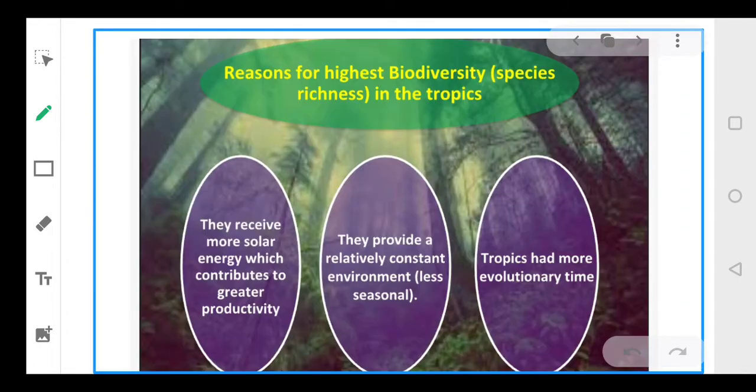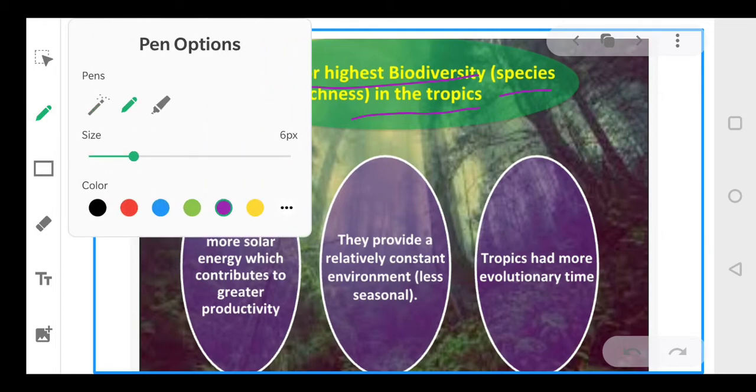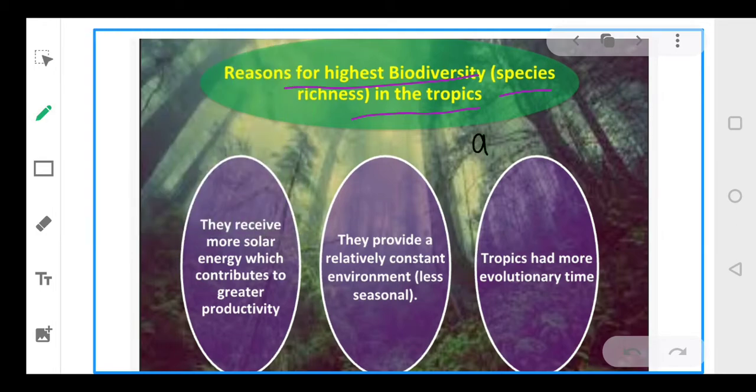So basically there are 3 reasons for such high biodiversity or species richness which has been observed in the tropics. The first reason is that speciation is generally a function of time. I should write it here, but let's use a different color. So first is speciation is a function of time.